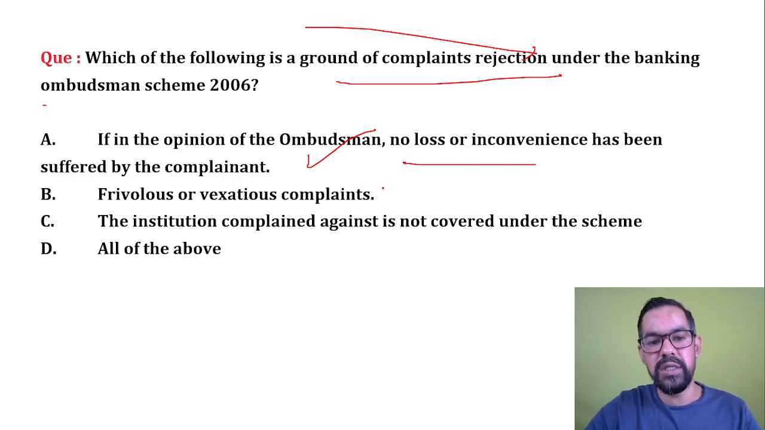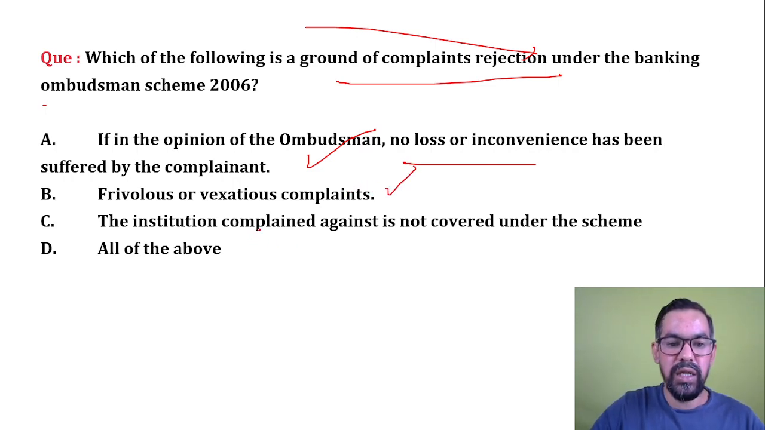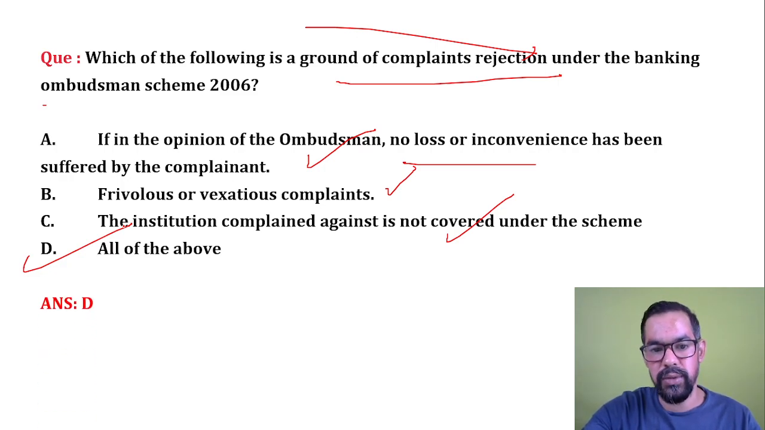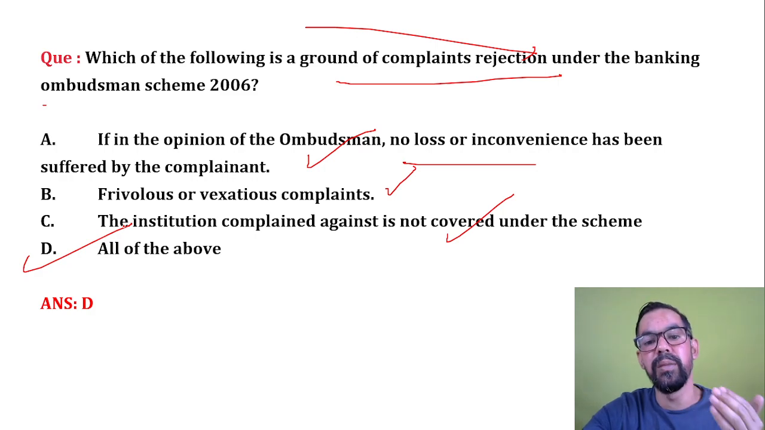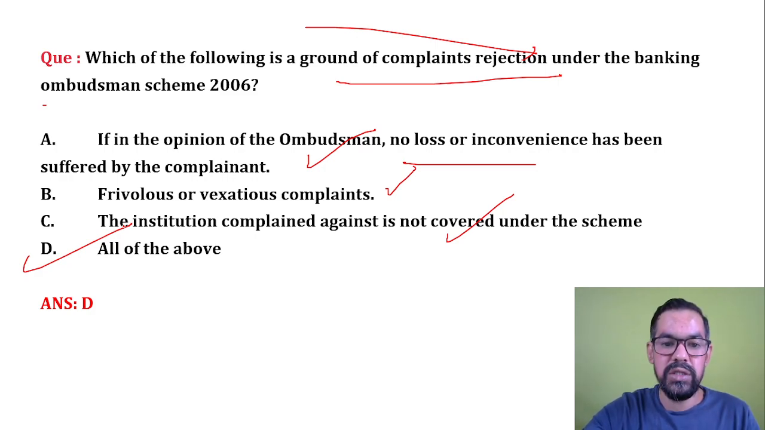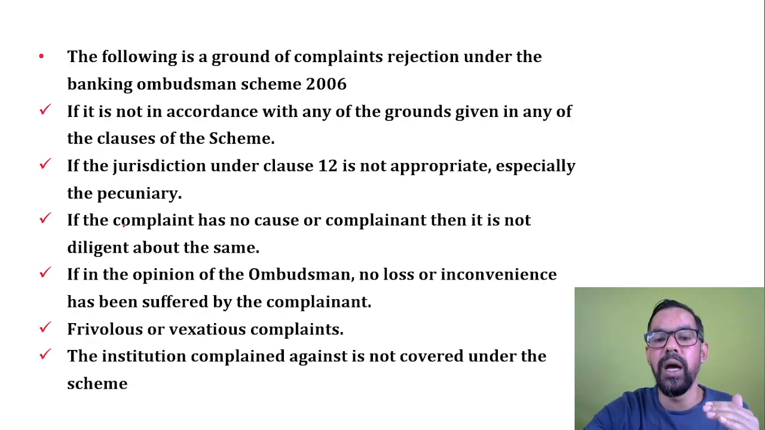Frivolous or vexatious complaint, so they can reject. The institution complained against is not covered under the scheme, so they can also reject. So all of the above will be the correct answer for this question as well. Okay, so the Banking Ombudsman can reject that particular complaint if there is no inconvenience, or if it is a false complaint, and if it is not covered under the Banking Ombudsman.